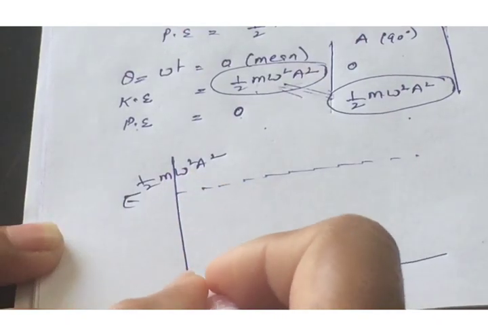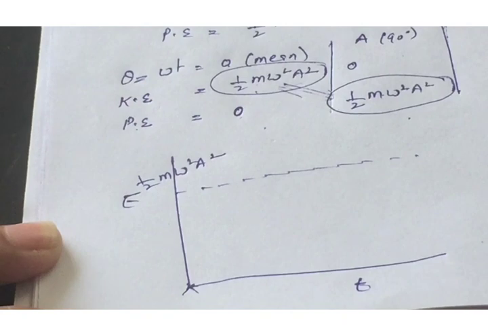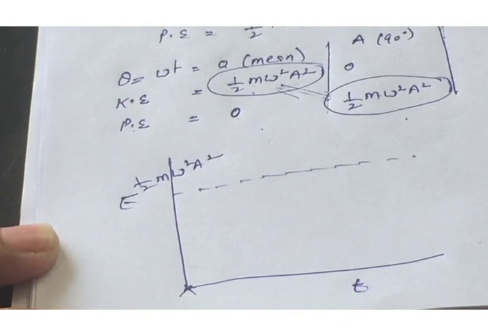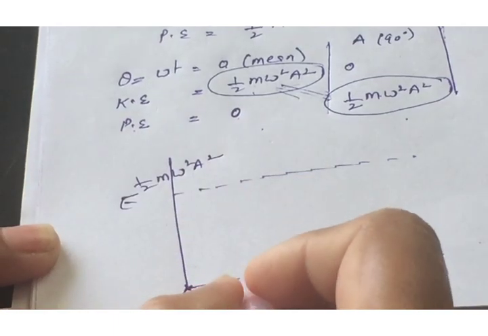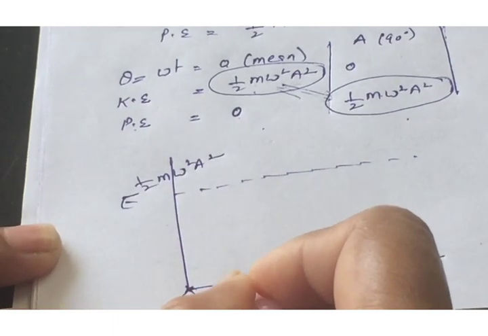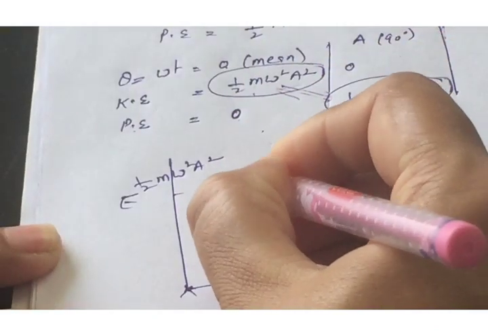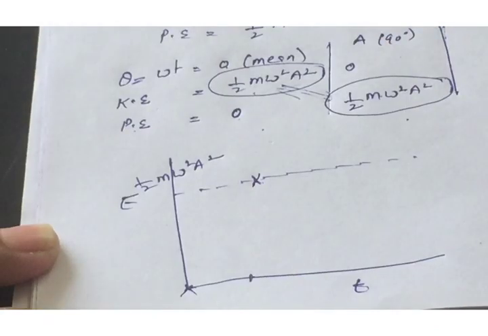At mean position, or t is equal to 0, we find that the potential energy is 0, and at extreme position, that is at 90 degree, the potential energy is maximum.